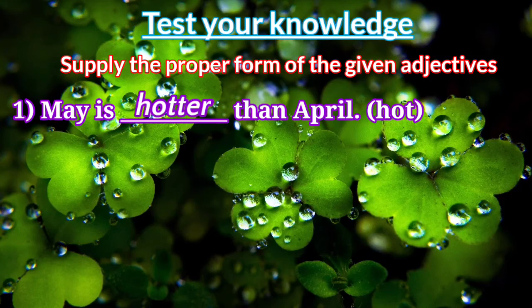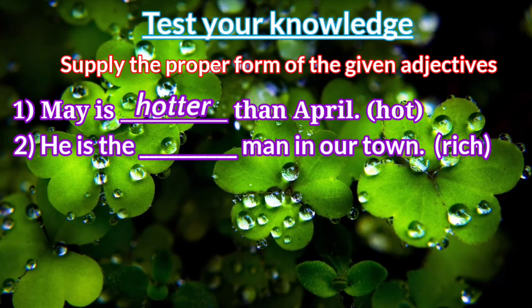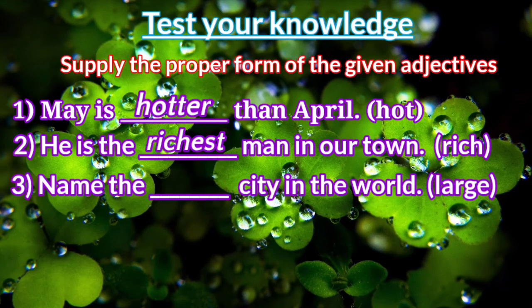The next, he is the dash man in our town. The word is rich. Here the is there. So where there is the, you have to use the superlative degree. He is the richest man in our town. Clear? Okay. Next thing, name the dash city in the world.